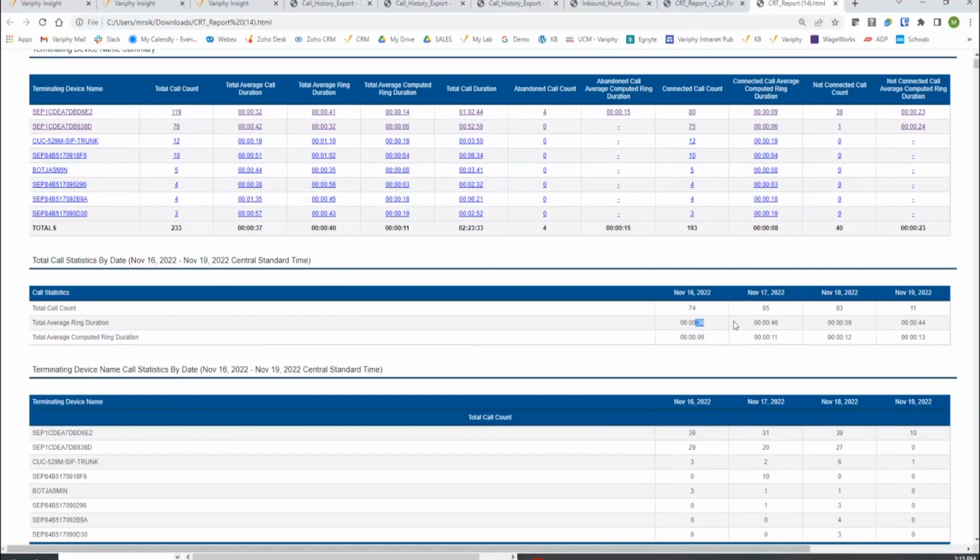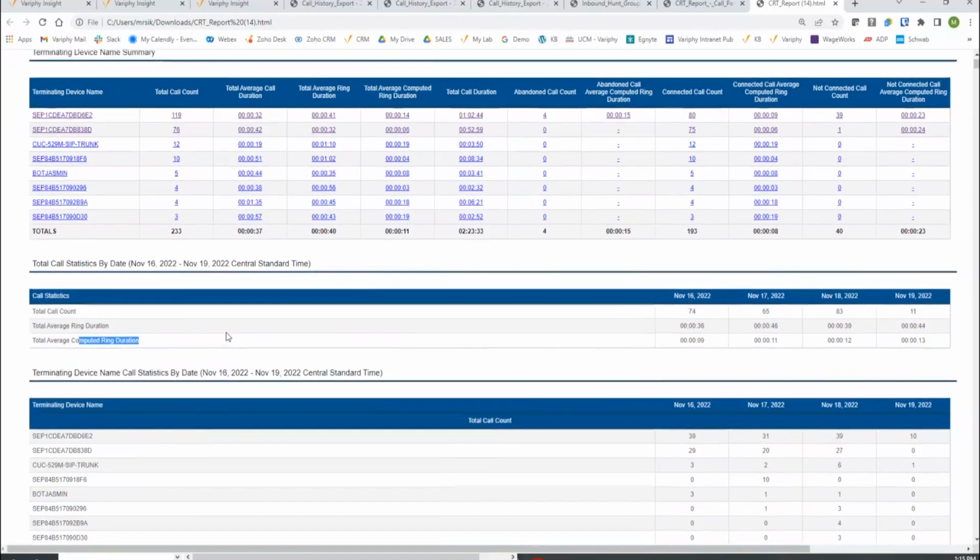Let me just look at the differences. These are certainly inflated over what the true average ring durations should be, but we'll call them average CRTs. So definitely, I wouldn't say 20 plus seconds here, at least in this lab environment, but certainly that's over a benchmark that could be set for 30 seconds. So that's definitely what we want to showcase the value for. And then in some reports, you may be swapping out the ring duration with the computed ring duration for these complexities, and we would certainly be more than willing to assist you with that.